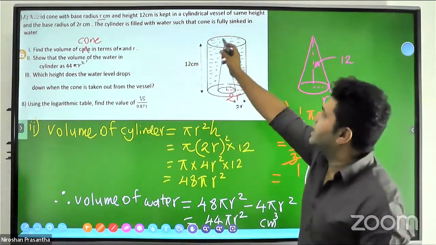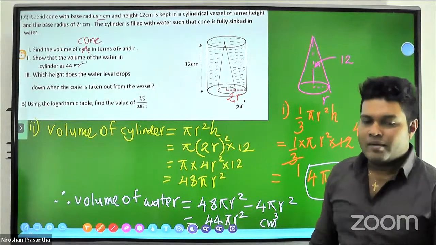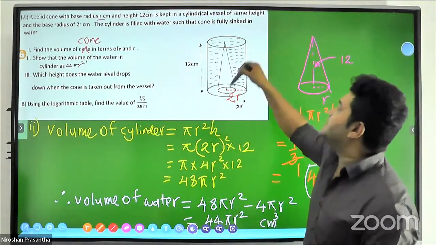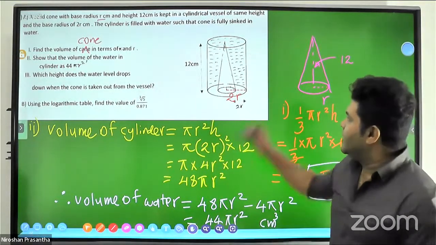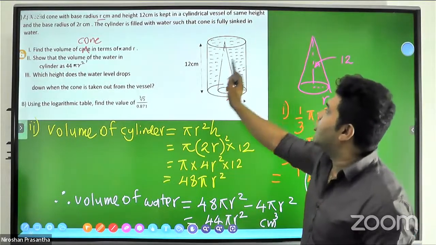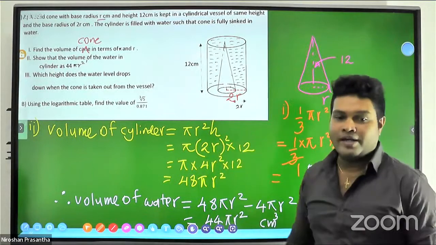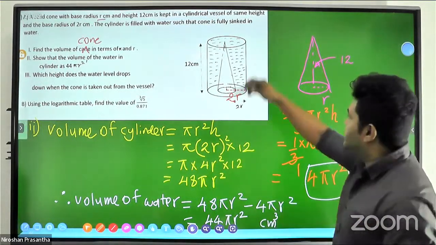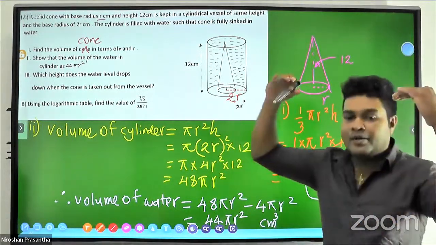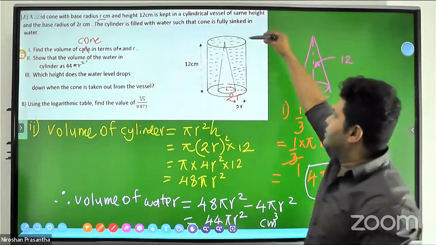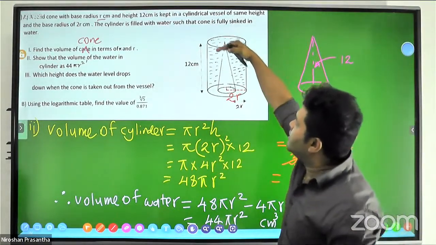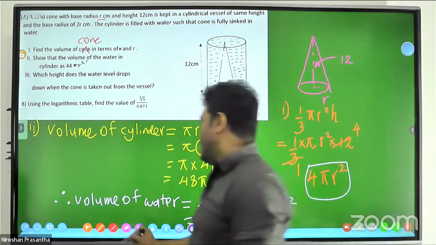When the cone is taken out from the vessel, because of the capacity given by the cone, and because the cone is now going outside, there will be another capacity inside the cylinder. Therefore, what will happen? The level of the water, which was totally filled, will drop by a certain height.